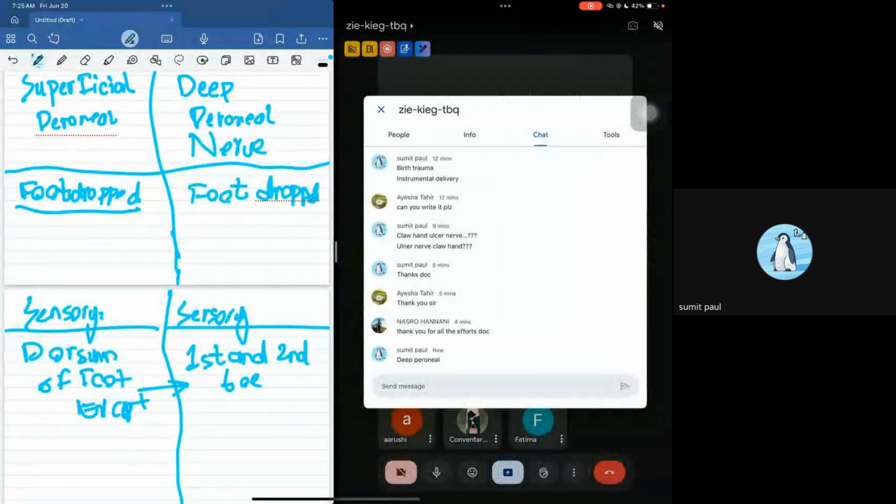So, deep peroneal. Any questions till now, guys?